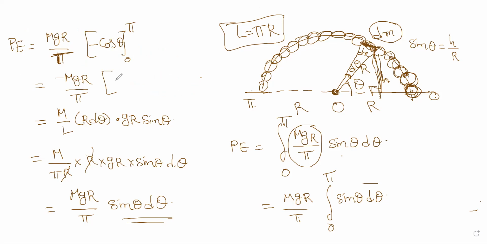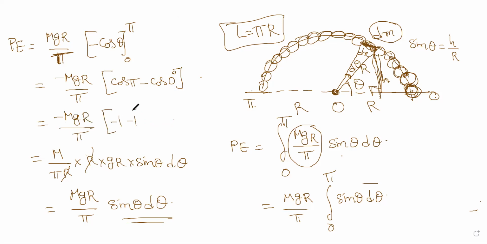And now what you get is cos pi minus cos 0. Cos pi is -1 and cos 0 is 1. So we'll clear this part also. And this delivers minus mgr by pi times (-1 - 1). This gives -2, and -2 into minus is plus. So you get 2 mgr divided by pi. That's how you get the potential energy of the circular chain, which is bent in the form of a semicircle.